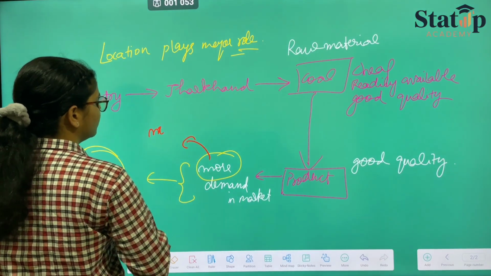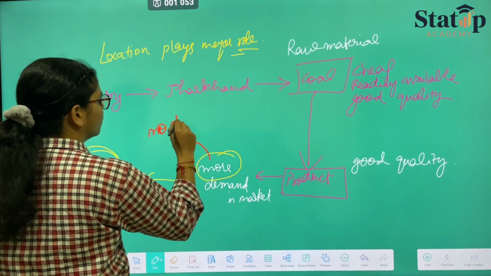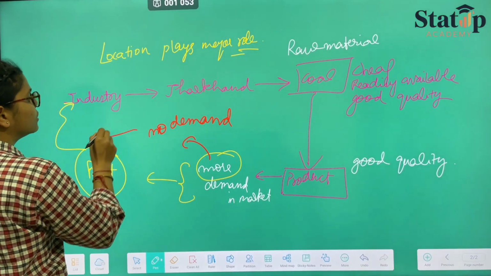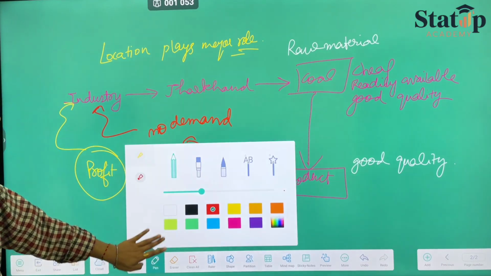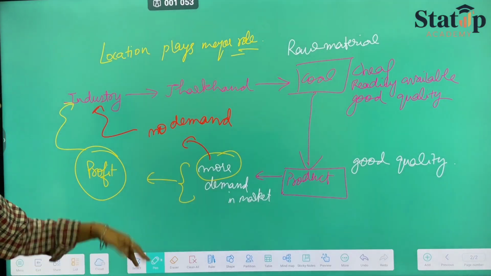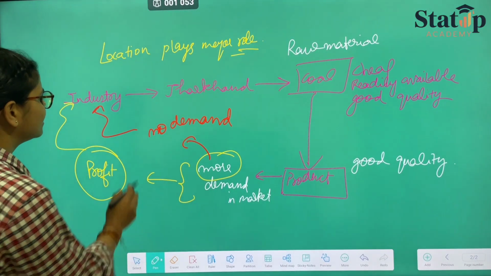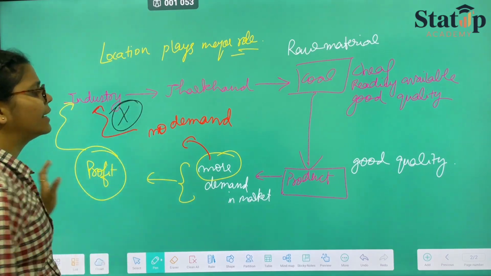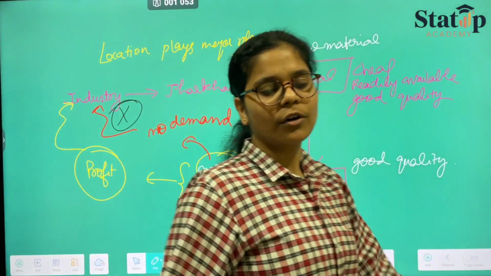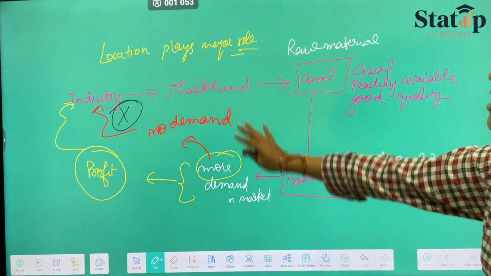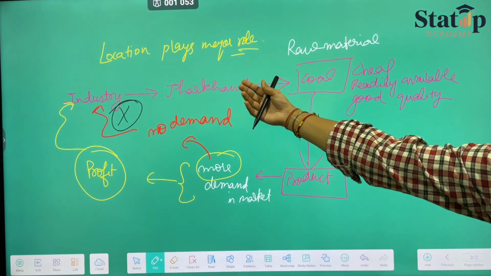We will see no demand, ultimately leading to the banning of the industry or closure of the industry, या industry बंद हो जाएगी. ठीक है, so the industry will get out of substance and out of material and out of money. So that's why we can say that location plays a major role.